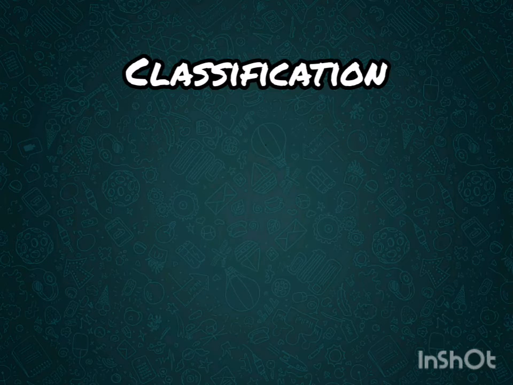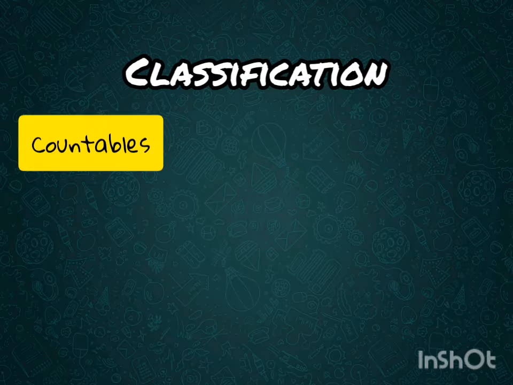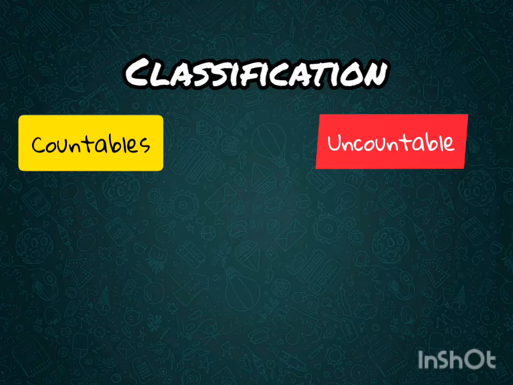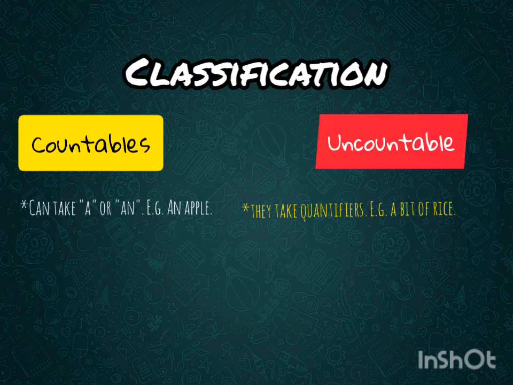One classification of nouns in English is that of countable or uncountable nouns. The main differences between countable and uncountable nouns are the following. Number 1. Countable nouns can take the indefinite article a or an, meaning one. Uncountable nouns do not take the indefinite article. Instead, they need quantifiers or containers.